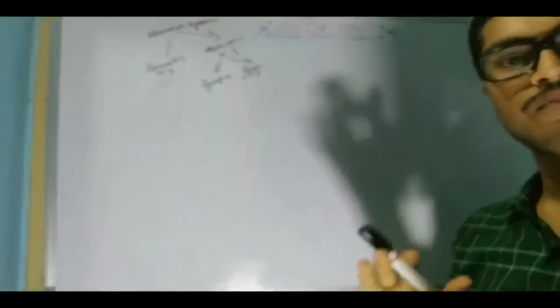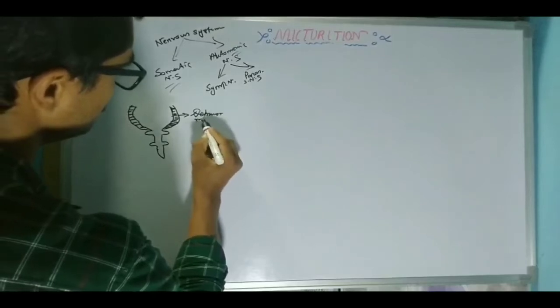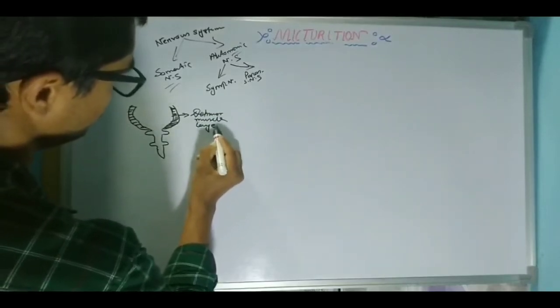Now, one more thing we have to know is the structural composition of the urinary bladder. So let me draw over here. Suppose this is our urinary bladder, and this is our urethra. This urinary bladder is covered by a thick smooth muscle layer, and this smooth muscle layer is known as the detrusor muscle layer.